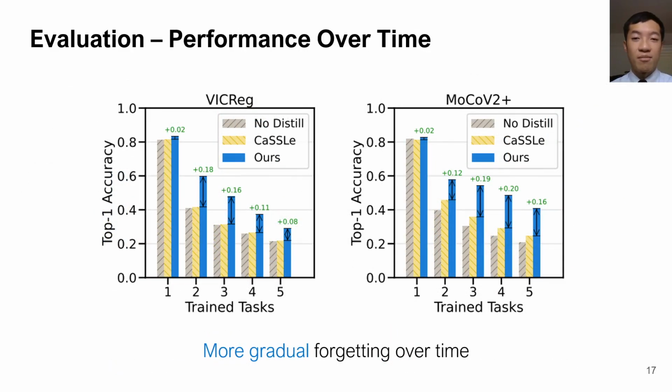To better demonstrate how the models perform over time, we break down the overall performance into individual learning steps, where in each plot, each group of bars represents the performance of different models at each continual learning step. We can see that the performance naturally decreases because the task becomes more and more difficult over time with more classes, as well as catastrophic forgetting. All models achieve similar performance after training for the first task, but our method enables more gradual forgetting over time, which results in higher performance at the final step as well as across time.